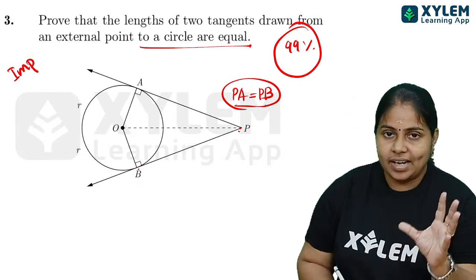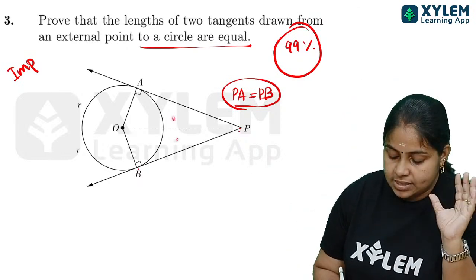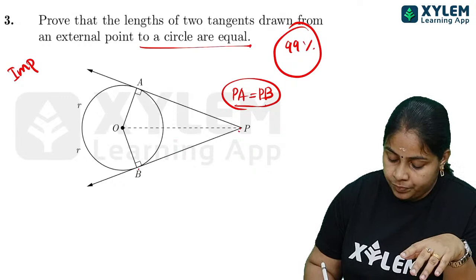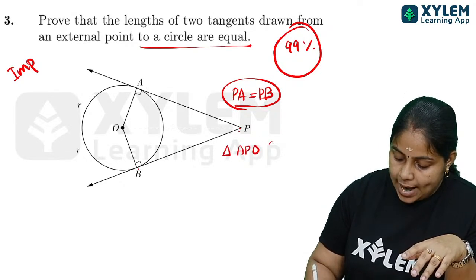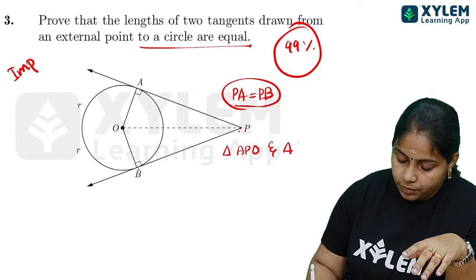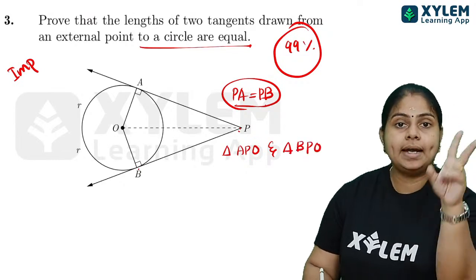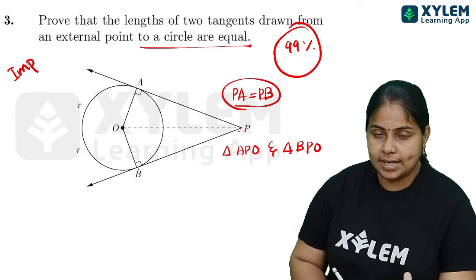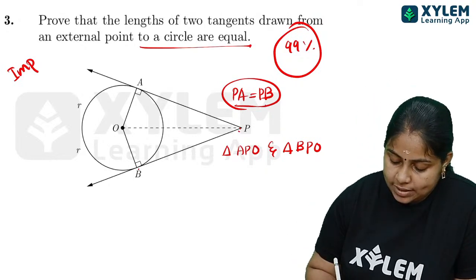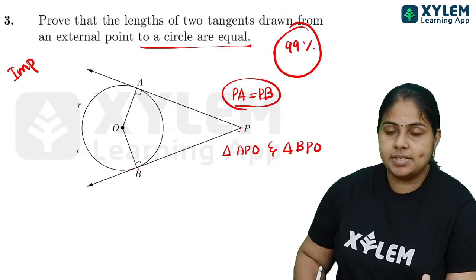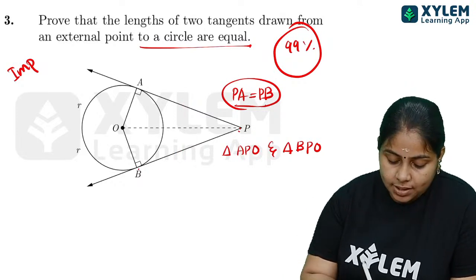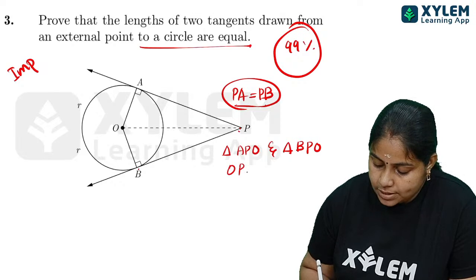So children, first of all, let us consider two triangles. Let me consider triangle APO and triangle BPO. Finally, in these two triangles we have to prove that these two lengths are equal. Now when you are considering this, we will be getting OP is equal to OP.